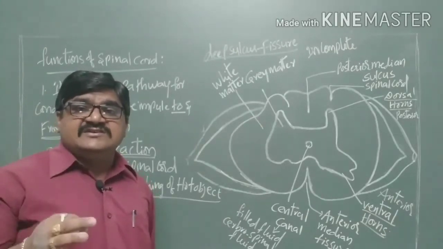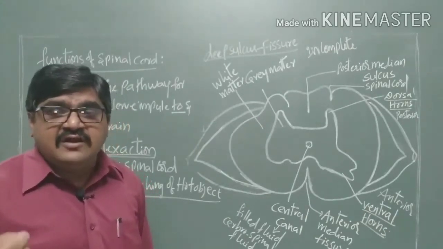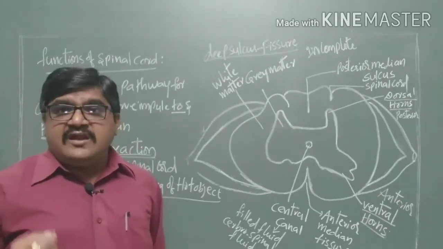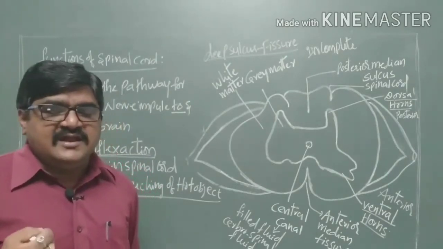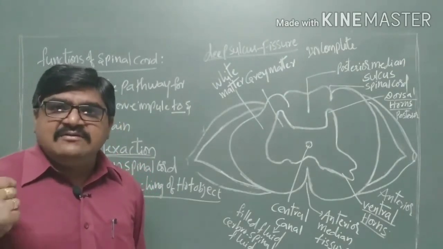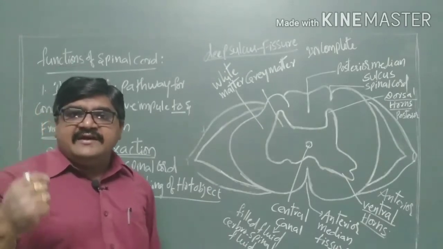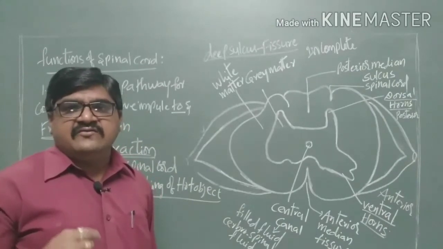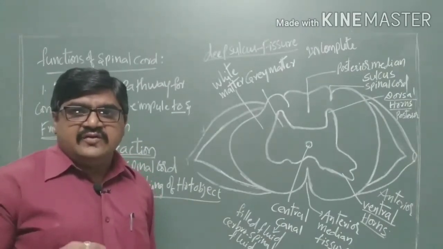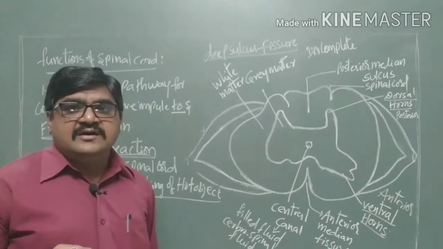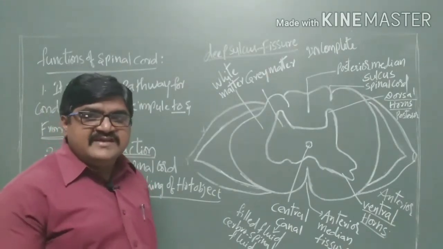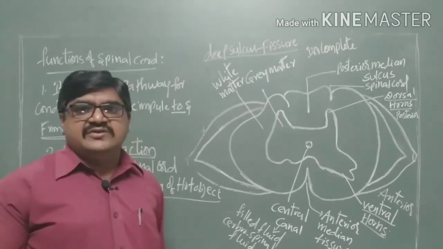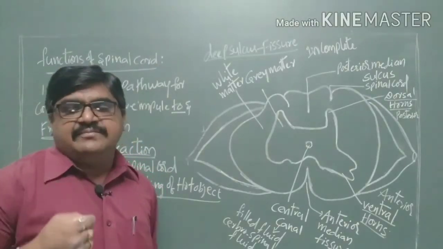Another example: if dust particles fall into the eye, we suddenly close our eyes. Nobody tells us to close them, they close automatically. Likewise, some reactions we learn from childhood, for example when the teacher enters the classroom, we suddenly stand up.